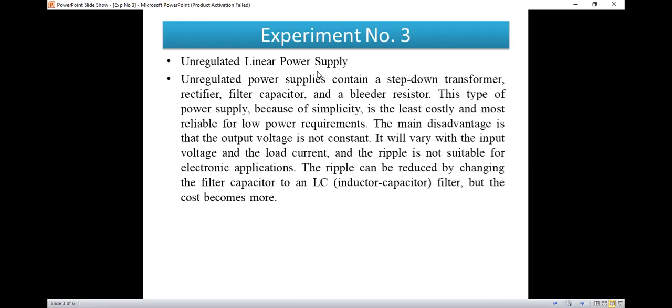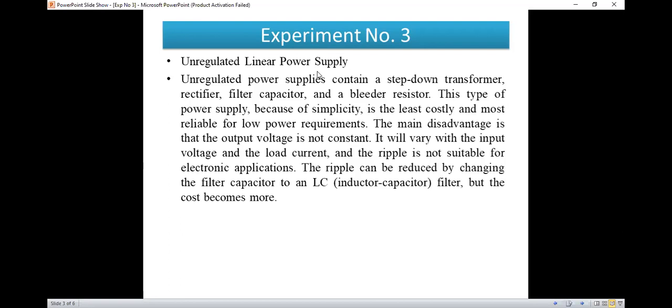At that situation there is a change in this voltage, so it is not constant. And the ripple is not suitable for electronic applications. That means it will contain a ripple factor, so this is not suitable for electronic application.